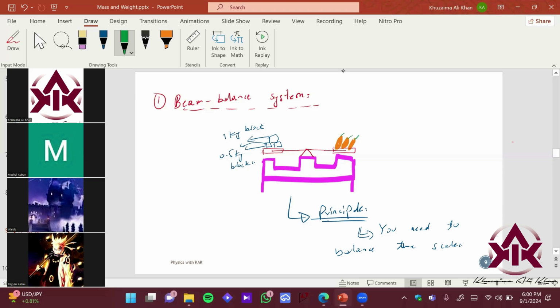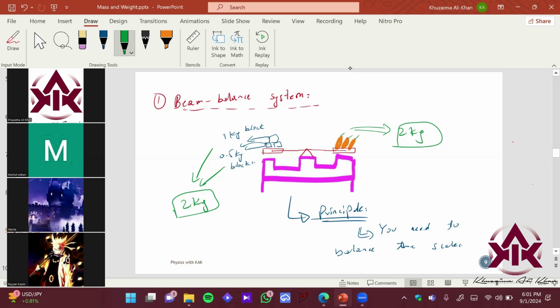Okay. So what is happening over here is that if this is the combined mass of this system, 2 kg, right? And if the combined mass of the mangoes on this right hand side is also 2 kg, then this thing will become almost horizontal, right, over here. And if it has become horizontal, that means both the sides are balanced. That is, this is also 2 kg, this is also 2 kg, right? And therefore you know you are almost at the right amount of mangoes. Okay? This is a system which basically measures mass.